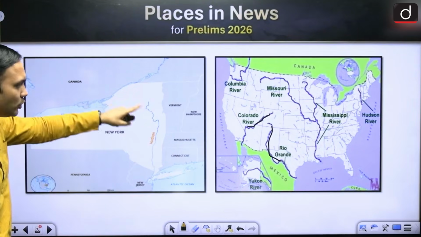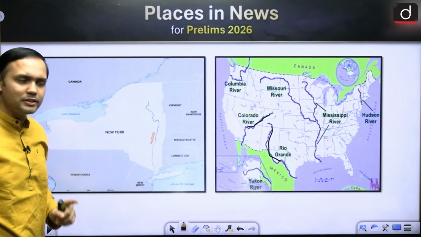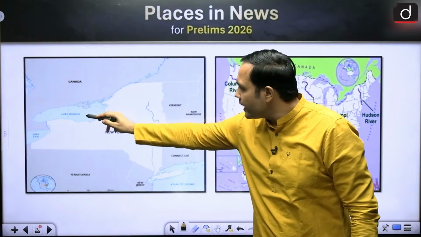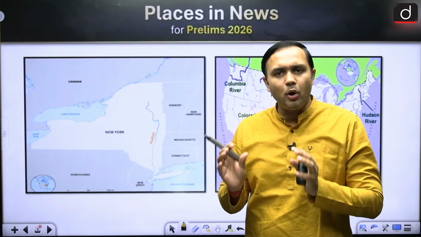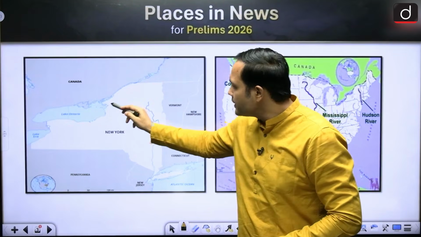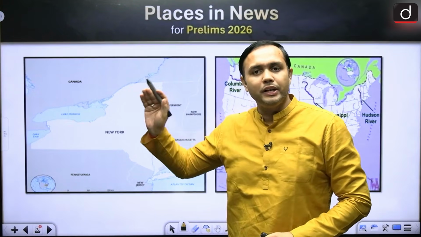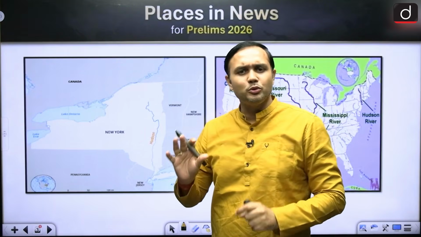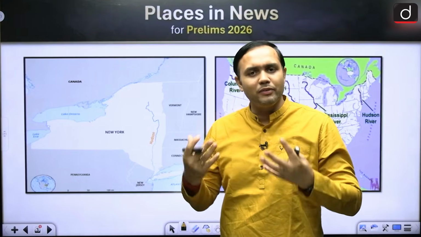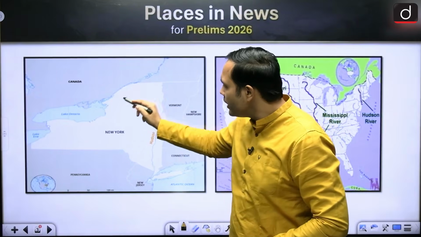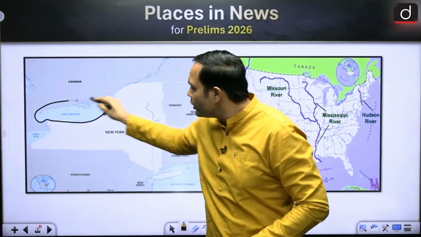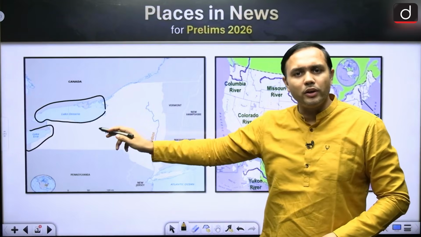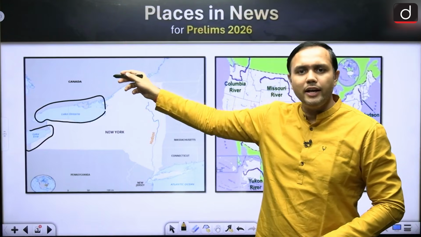Now, where is it located? Which is the area that it is coming from? So, at the borders of USA and Canada, there are some important lakes, right? These are called the 5 Great Lakes of North America. I'm hoping that most of you know about these lakes, or at least have heard of them once. And there are 2 lakes, Lake Ontario and Lake Erie, that are seen on the borders with respect to New York State and Canada.